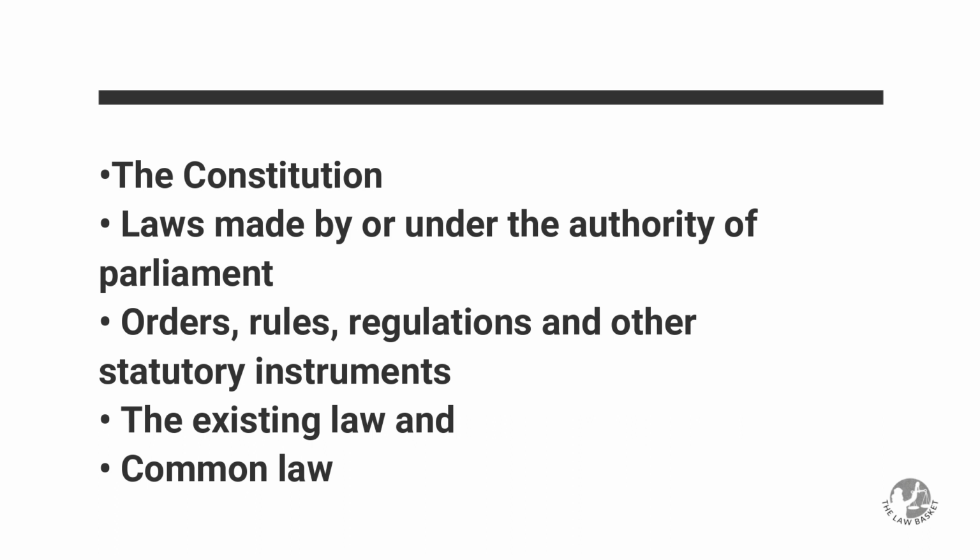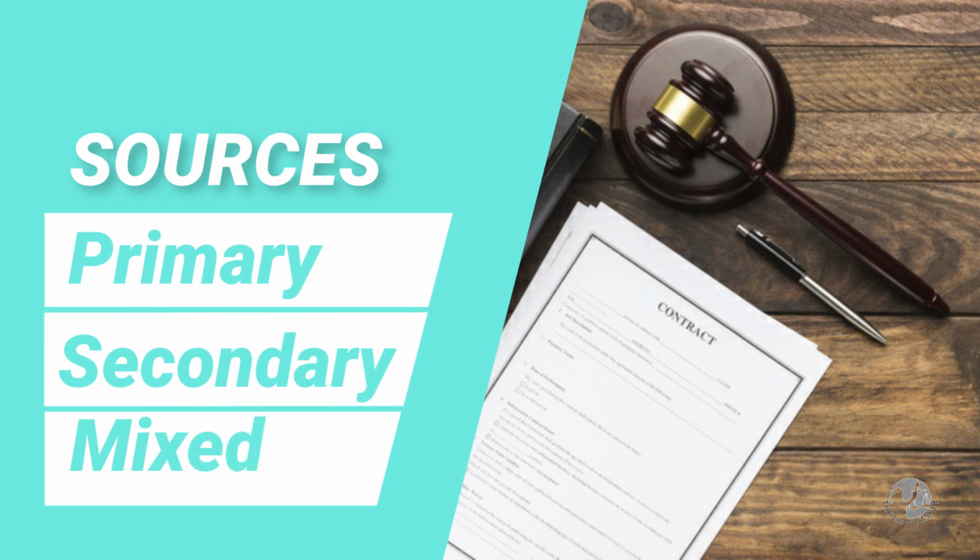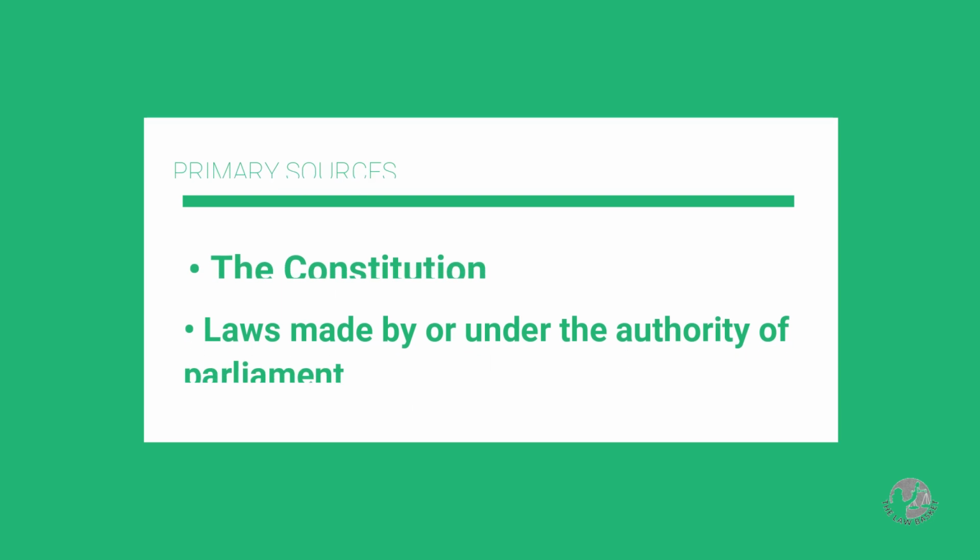Then these laws, as outlined, are generally categorized into primary sources, secondary sources, and mixed sources. The primary sources comprise the Constitution itself and laws made by or under the authority of Parliament.